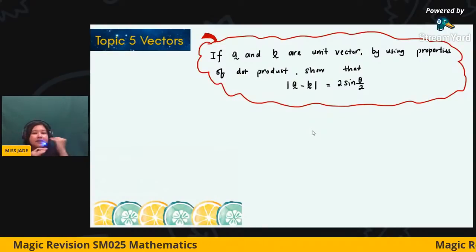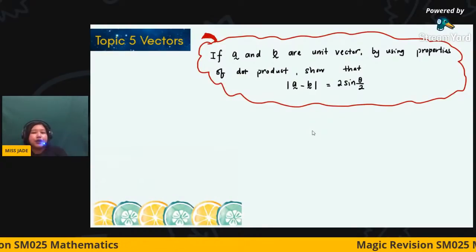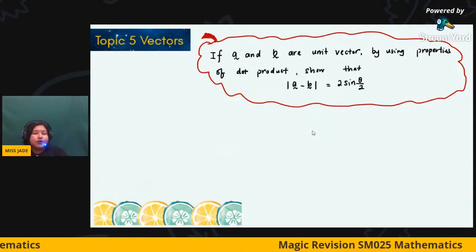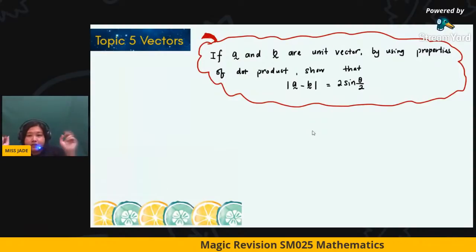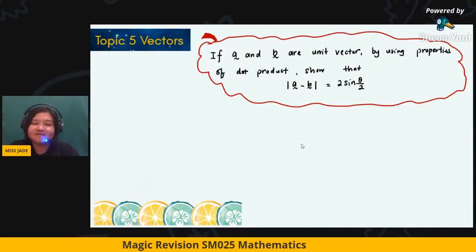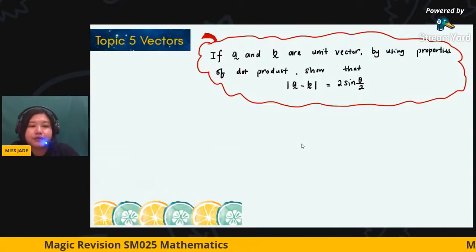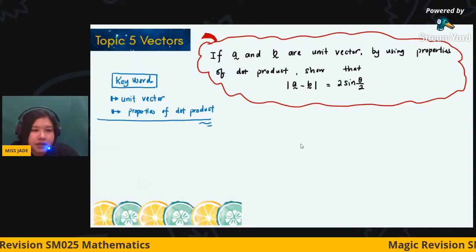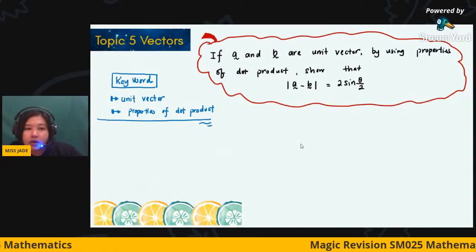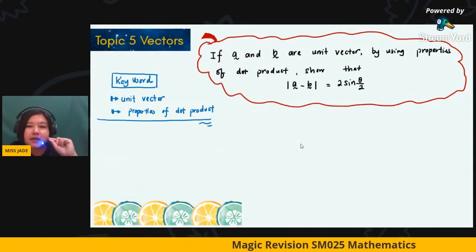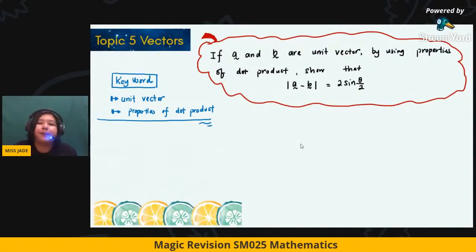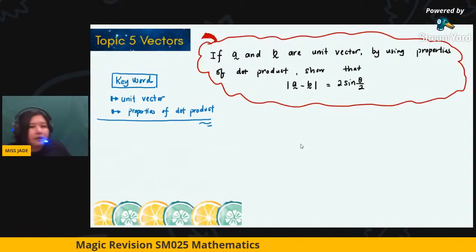If vector A and vector B are unit vectors, do you still remember the definition of a unit vector? A unit vector is a vector with magnitude 1. So the keyword is to understand: go and figure out what a unit vector is, and what is meant by the properties of the dot product.